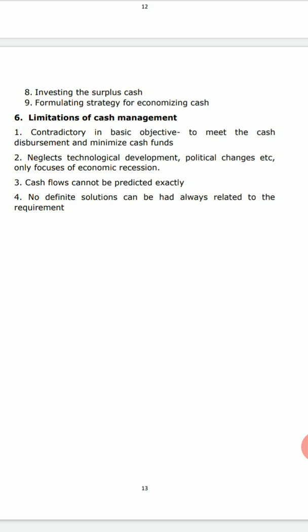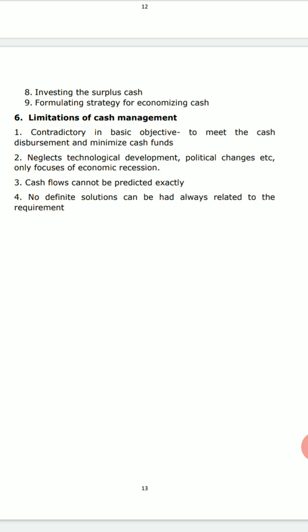So these many advantages are there. If there are advantages, there is also the gray part, or maybe the limitations that are available for cash management. Mind you, they are not the disadvantages, they are the limitations. So while framing the cash management policy, you can keep these limitations in mind and then you can do it.